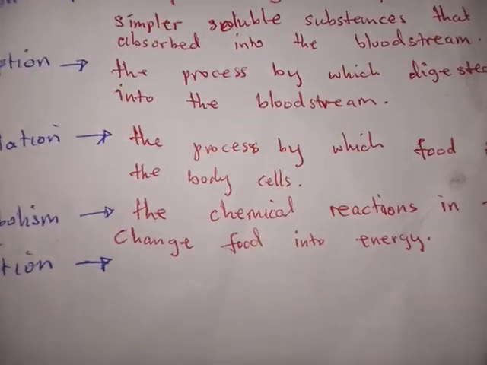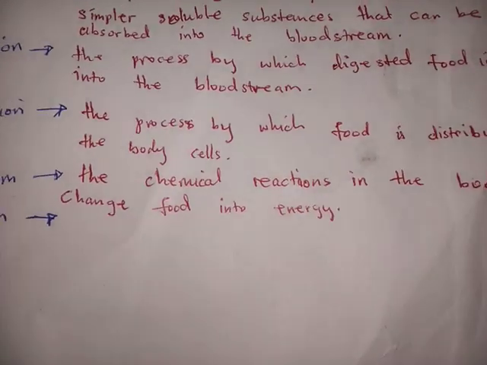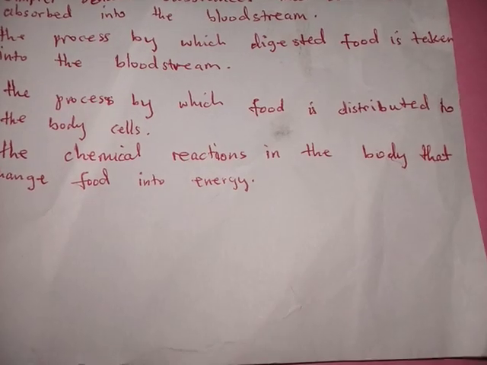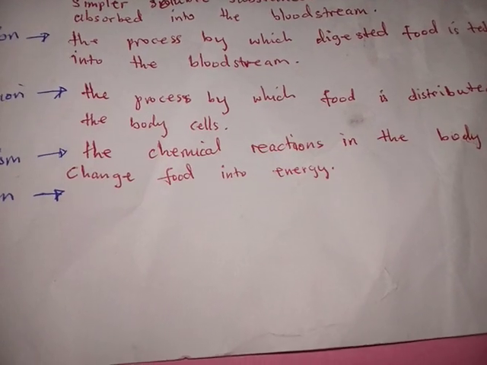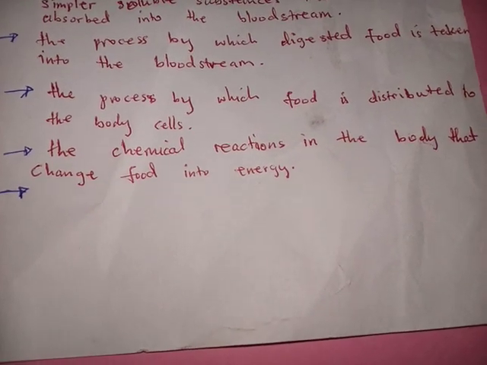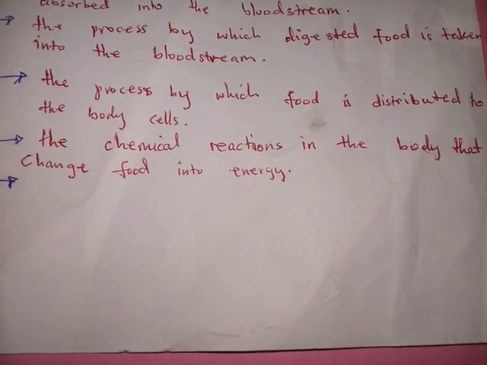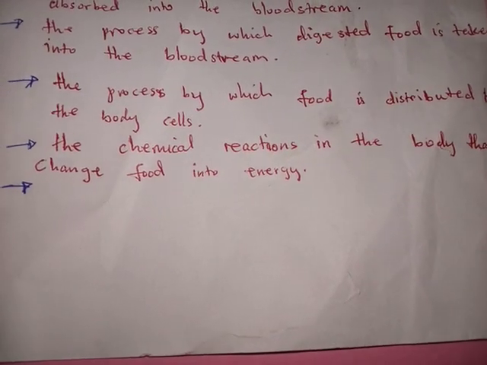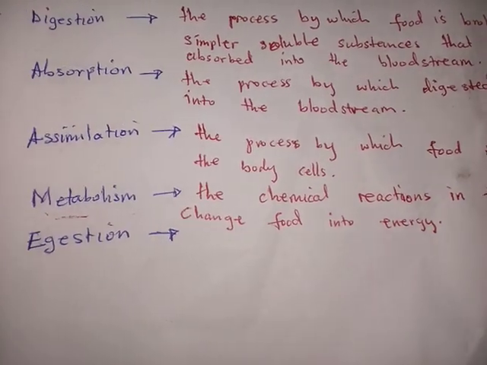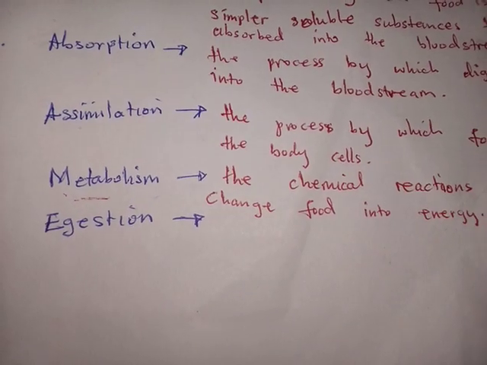In other words, it is the way in which this food which has been distributed to the body cells is used. These body cells use this food to form energy through the process which we call respiration. We shall see this respiration in P.6.